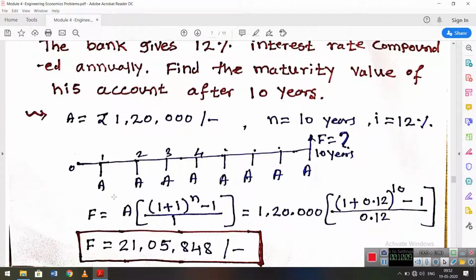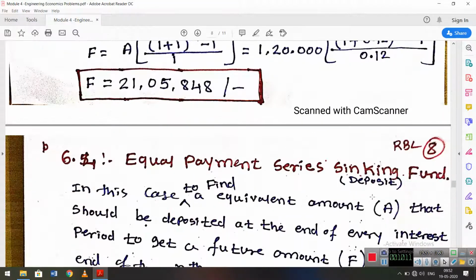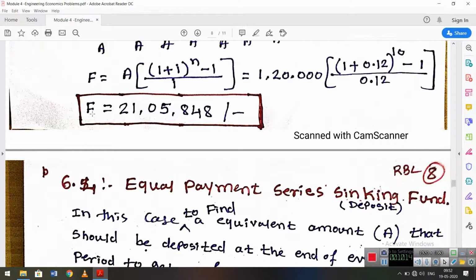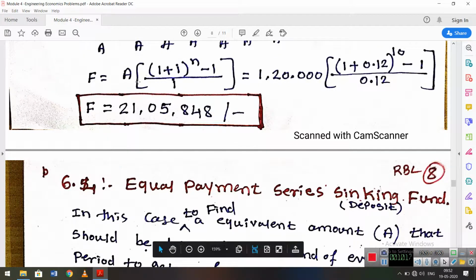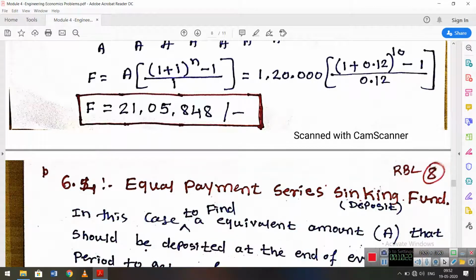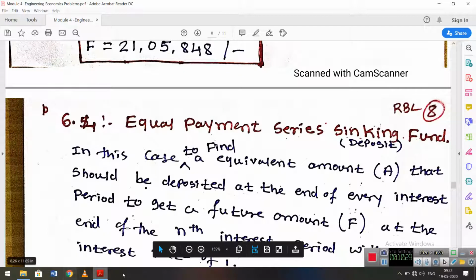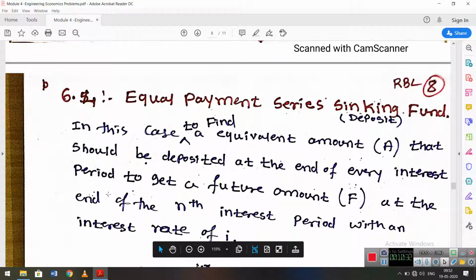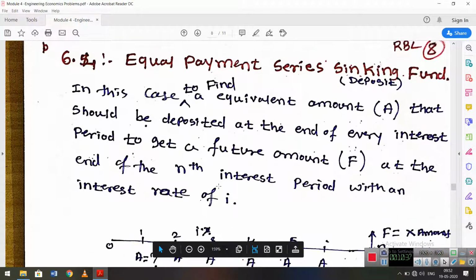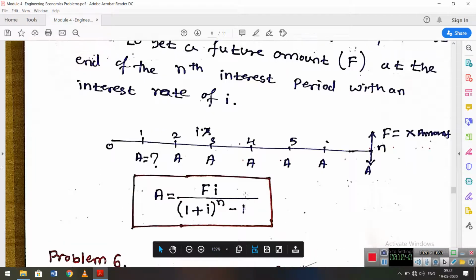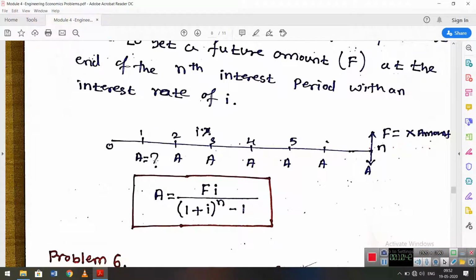In the earlier case they gave A and we found the future amount, but in this case they give the future amount F and ask how much the sinking amount, that is, the A value. We find the equivalent amount A that should be deposited at the end of every interest period to get a future amount F at the end of the nth interest period with interest rate i compounded annually. The equation remains the same. It is the second equation.